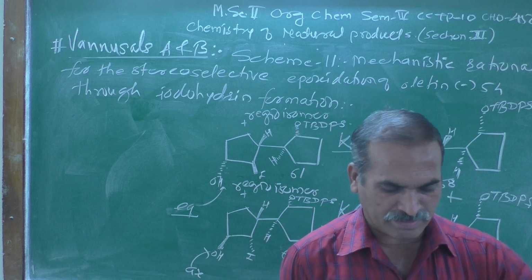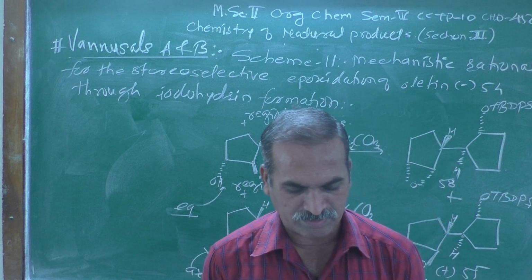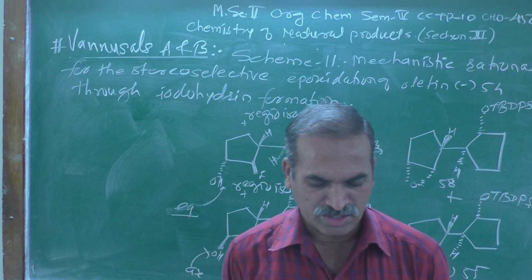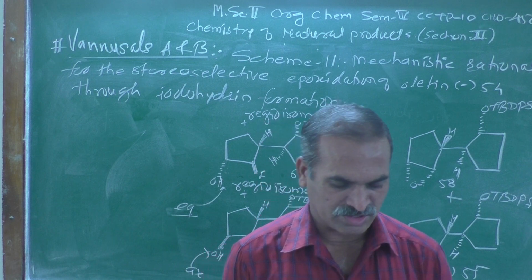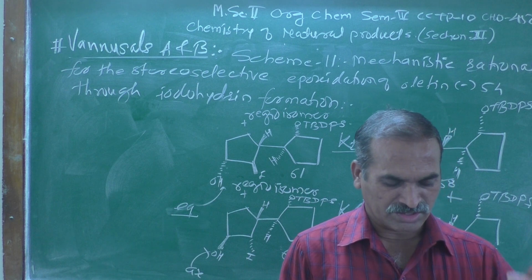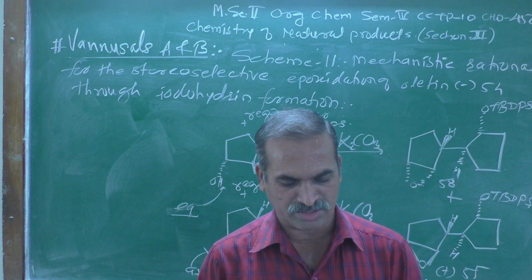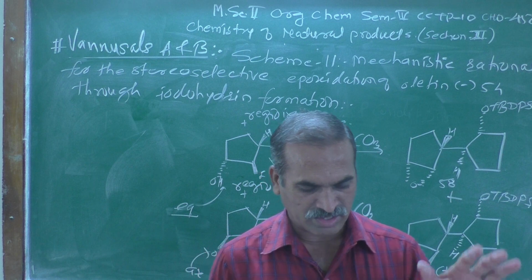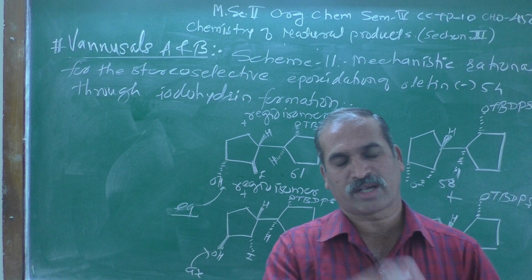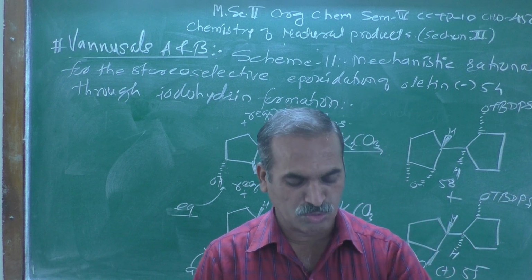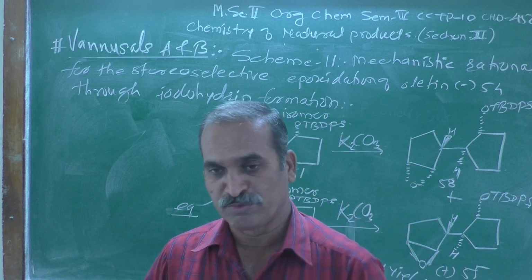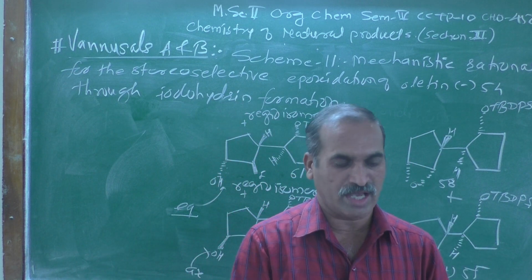The described sequence thus far left the free hydroxyl group, C29 in Vanderwal numbering, of plus 56 with the wrong configuration, necessitating its inversion, and this configuration correction was carried out through a Mitsunobu reaction. And what do you mean by the Mitsunobu reaction? I think that reaction we will describe in our next lecture.